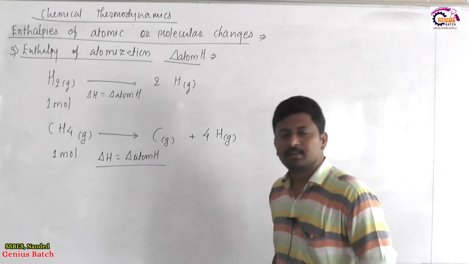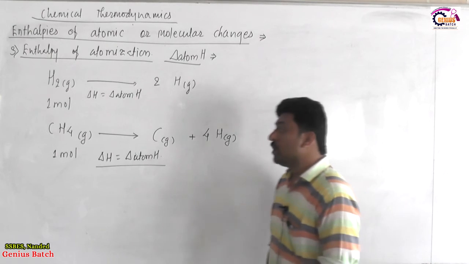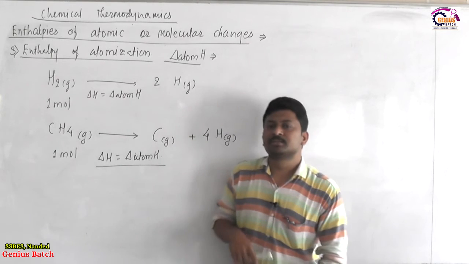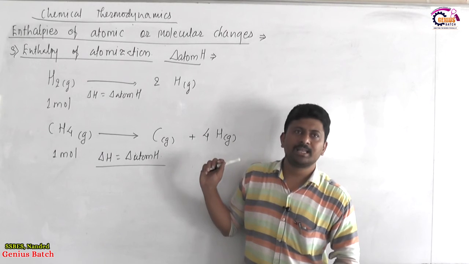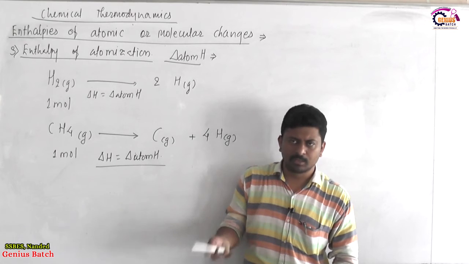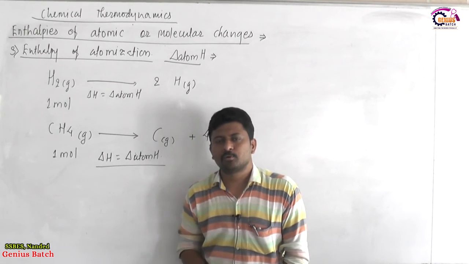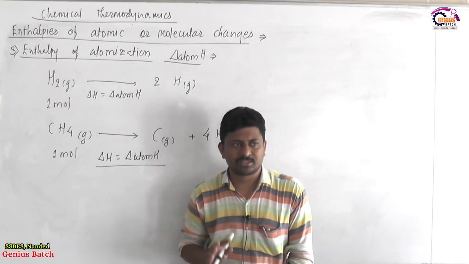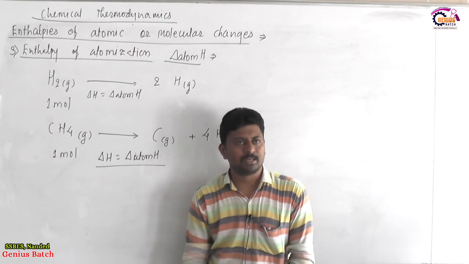So from the process we can define it. It is the enthalpy change accompanying breaking of 1 mole of a gaseous substance into its constituent gaseous atoms. How many they are? Irrelevant. They may be 2, 3, 4 moles, some other moles also. 1 mole of substance is broken down into constituent atoms which are in a neutral and gaseous state. Then the enthalpy change is called enthalpy of atomization.